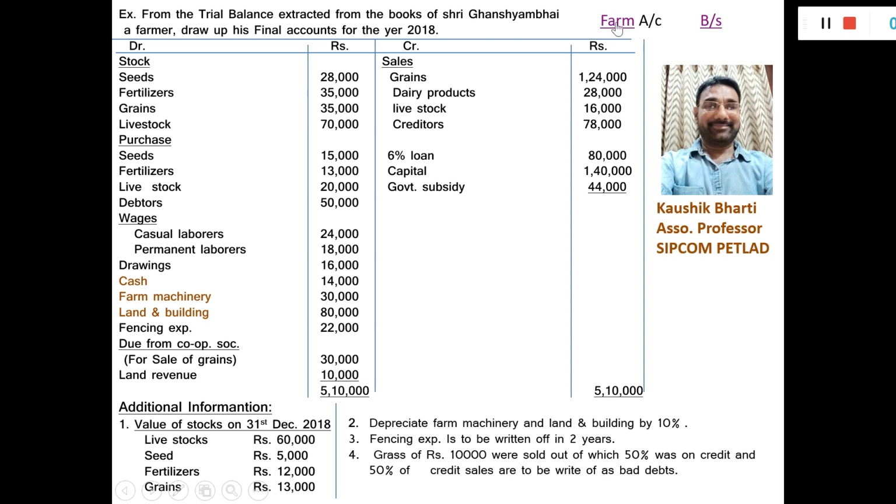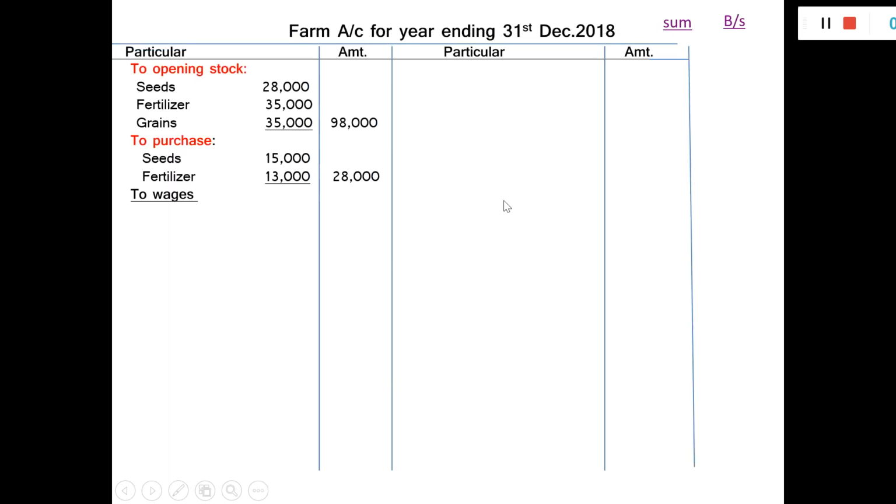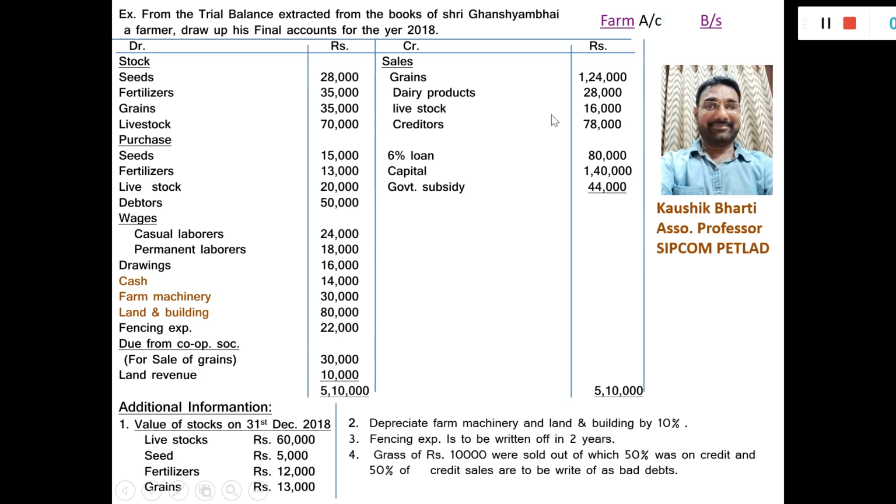Go to the farm accounts. Wages for the casual labor 24,000. For the permanent labor 18,000. Total 42,000 will be written in outer columns. Go to the sum again.